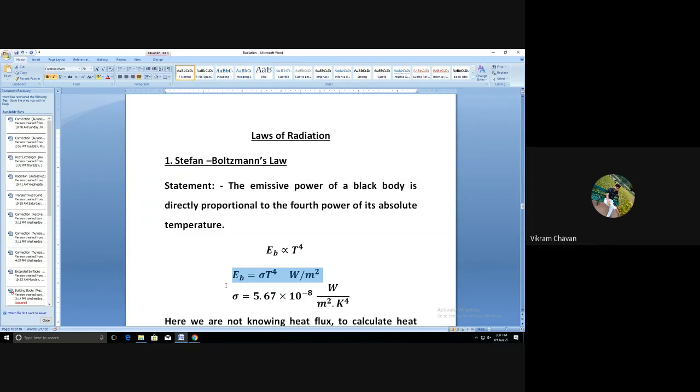And its unit is watt per meter square. And the sigma value, that is the Stefan-Boltzmann constant value, is 5.67 into 10 raised to minus 8 watt per meter square Kelvin raised to 4.